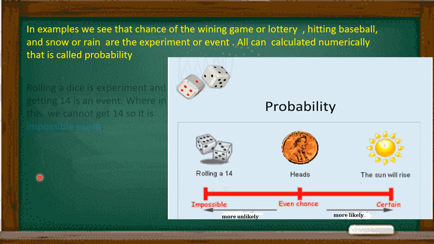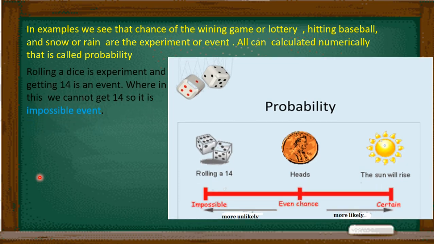So when we talk about rolling a dice, rolling a die is an experiment. And if we roll a dice and get 14, getting 14 is an event, whereas we know that on a die the numbers 1, 2, 3, 4, 5 and 6 can appear, not 14. So this event, getting 14, is known as an impossible event.